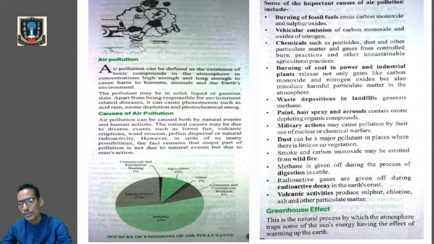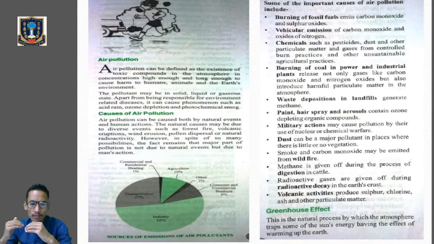Clear? So let's go through the causes of air pollution. What are the different factors, or the different causes of air pollution? Generally air pollution occurs by both natural phenomena, natural events, and by anthropogenic sources or man-made sources. So we have two causes or two sources of air pollution. One is natural, which occurs in natural events like forest fire, volcanic eruptions, wind erosion, pollen dispersal, or natural radioactivity. So these are the natural sources or causes of air pollution. But